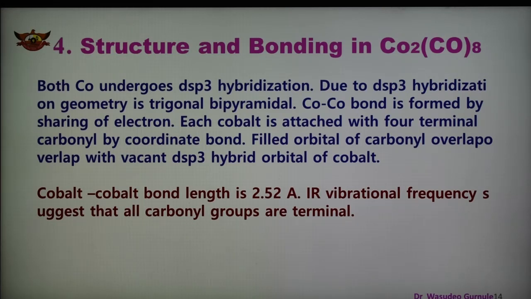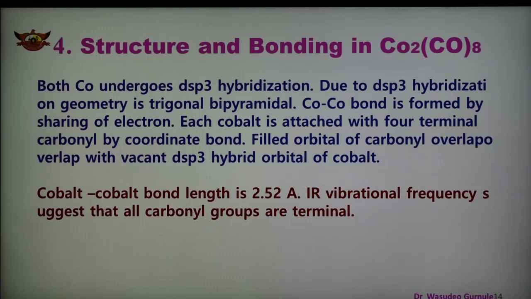Cobalt-cobalt bond length is 2.52 angstrom unit, and IR vibrational frequency supported that all the carbonyl groups are terminal. So IR vibrational frequency suggests in this case all the carbonyl groups are terminal carbonyls. Now this is the non-bridge structure.